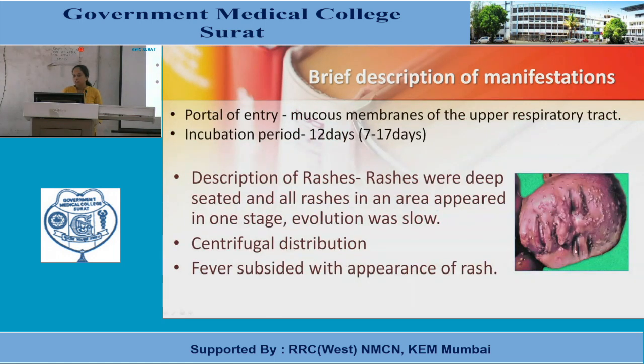The figure shows a description of the manifestations. The portal of entry is the mucous membrane of the upper respiratory tract. The incubation period is 7 to 17 days, almost 12 days. The description of the rashes is shown in the figure. Rashes were deep-seated, and all rashes in an area appeared in one stage. Evolution was slow, with centrifugal distribution. Fever subsided with the appearance of rashes.